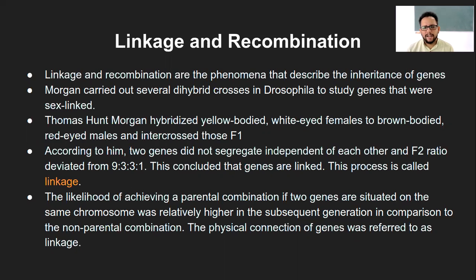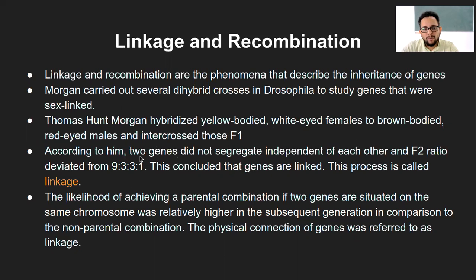He hybridized yellow-bodied, white-eyed females to brown-bodied, red-eyed males, and then intercrossed the F1 that he got.